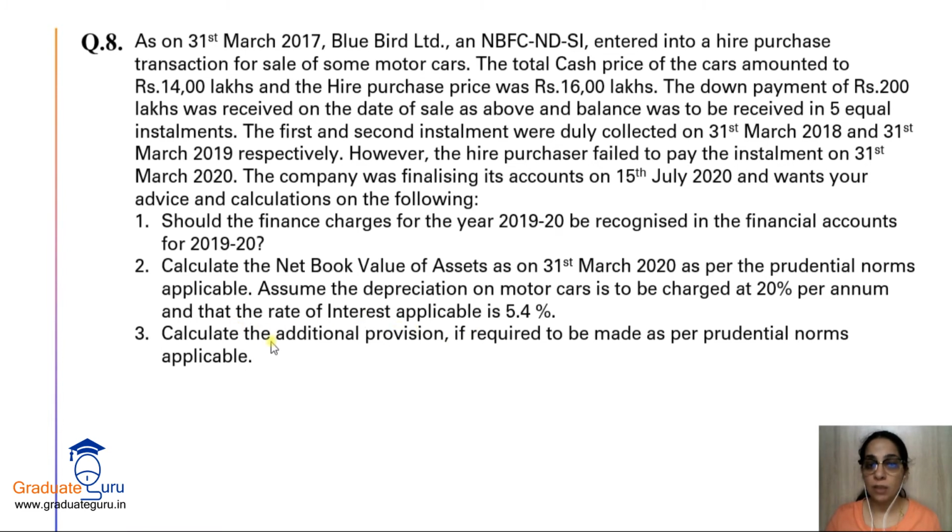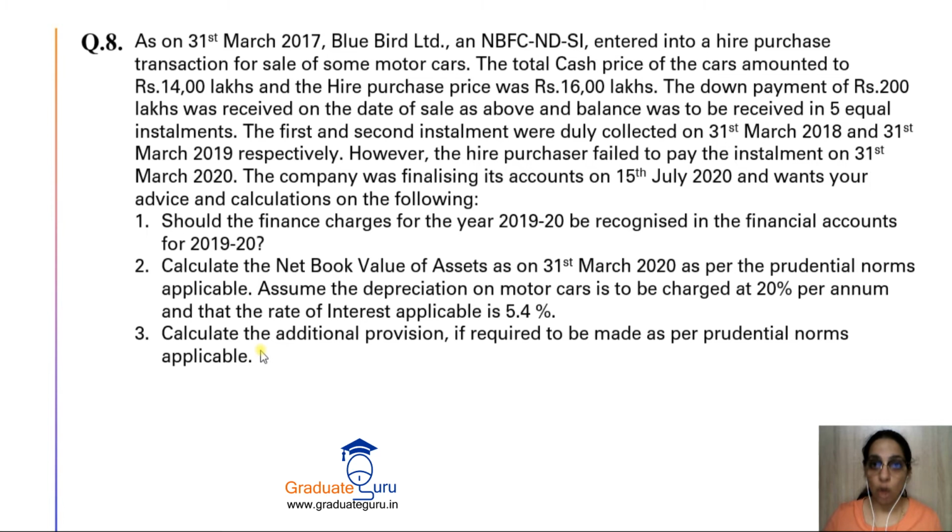So how will you answer this? I'll repeat it. You can make a note of it. Since the installment is overdue for less than 12 months, therefore there is no need for any additional provision on this asset. Okay, and that completes our sum. ठीक है? So I hope you've understood this additional provision norm also.